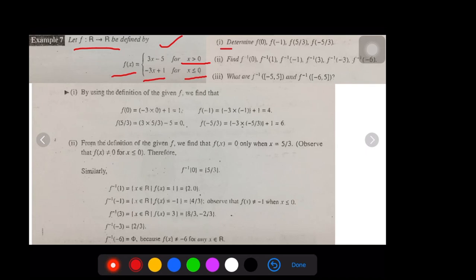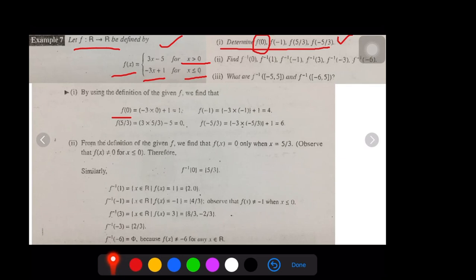Now you have to determine f of 0, f of minus 1, f of 5 by 3, f of minus 5 by 3. It's very easy, you are trying to find the direct image. F of x indicates the image, f inverse of x indicates the pre-image. Now, for finding f of 0, you are taking x as 0, correct? So in place of x, you're taking 0.